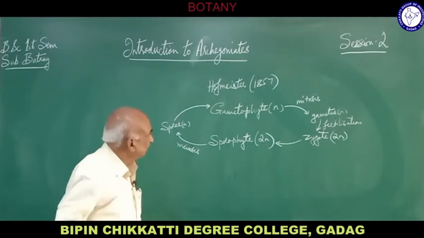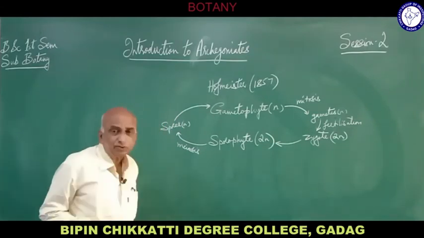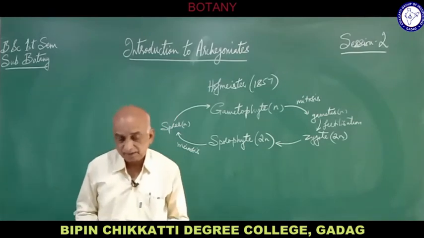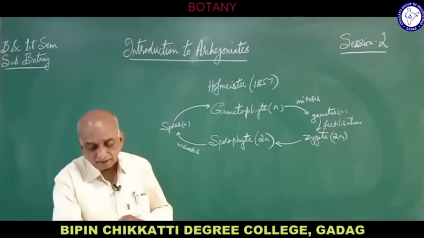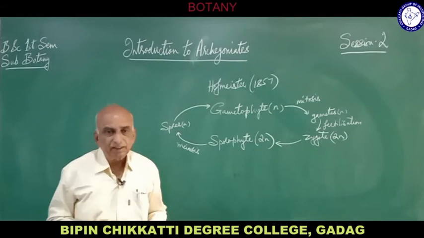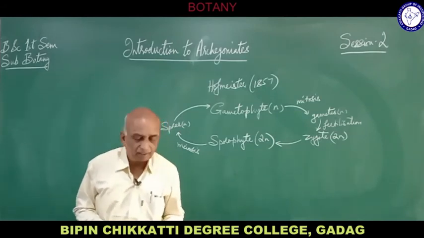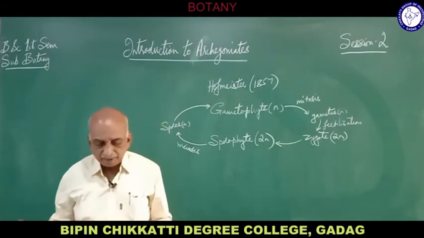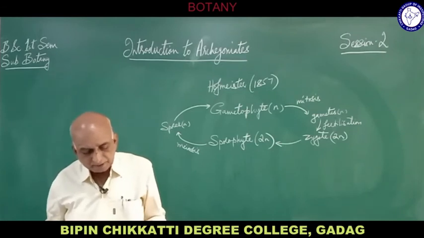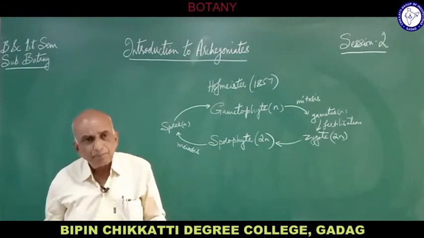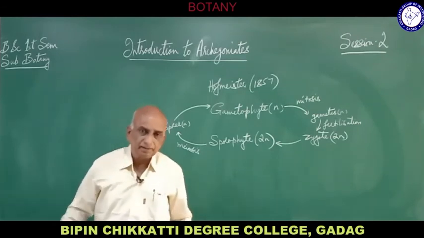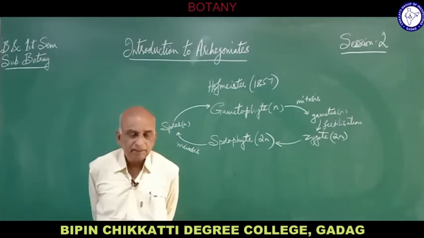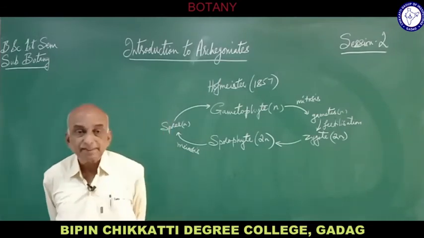This alternation of generation is also known as metagenesis. So metagenesis is another term for this, where this type of life cycle is present in plants and algae with the distinct haploid gametophytic generation, that is the sexual stage, and the diploid asexual stage.